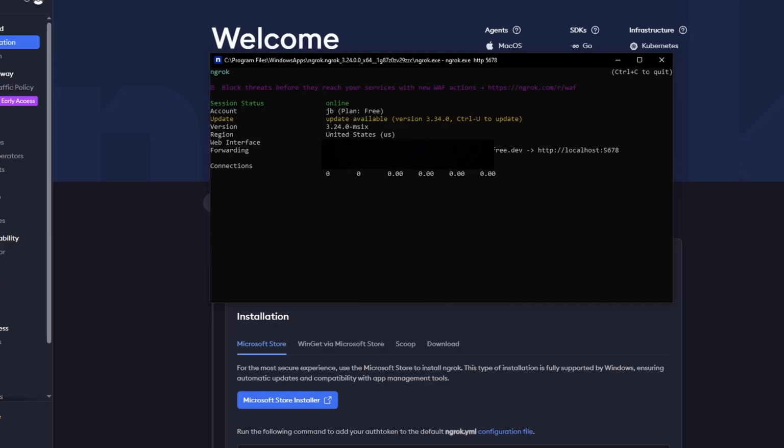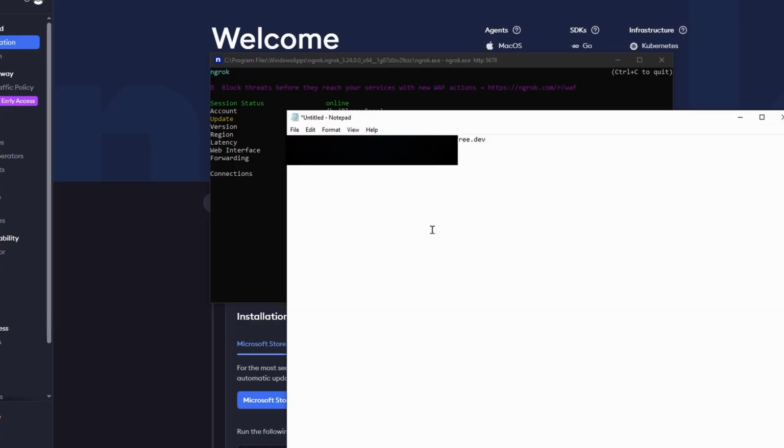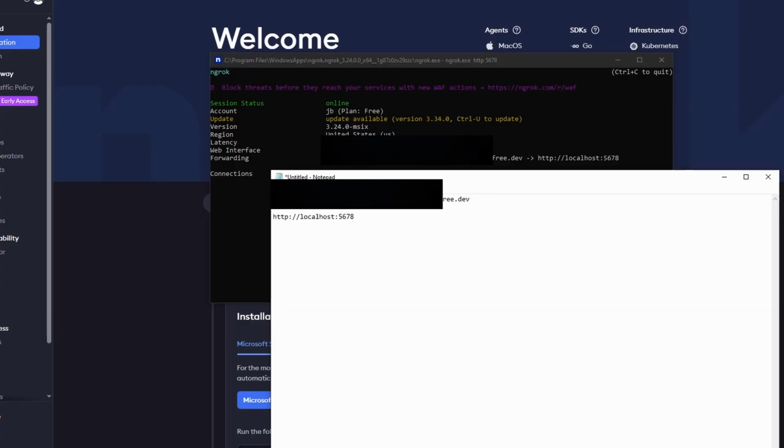Now we're going to be on this page. You want to copy this link right here that says forwarding, copy it, and you can paste this in your notepad. Basically, if you type this link into Google, it's the same as typing in localhost into Google, except this link is on the internet and localhost is not. So these two links are essentially the same thing. Now, how do you use this in N8N? I'm going to show you that.